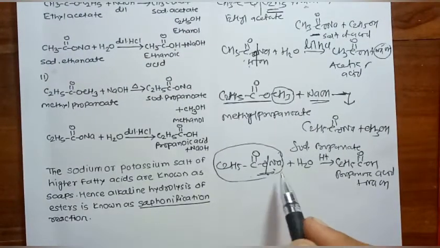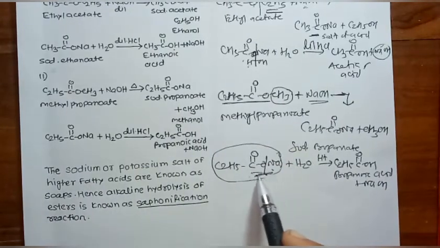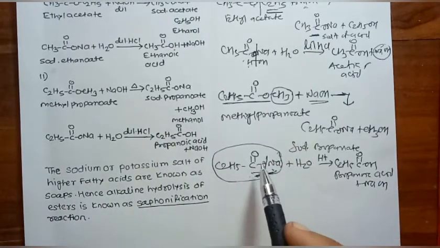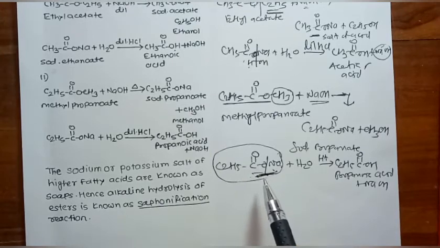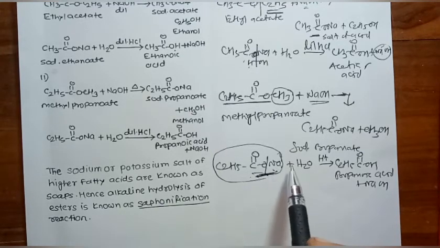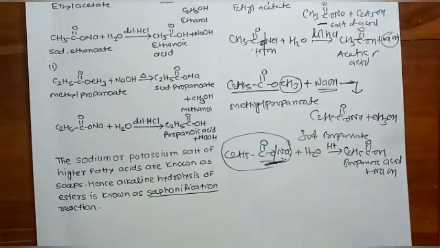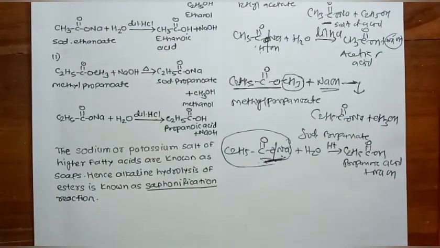For the formation of soap, we have to take higher fatty acids, and the salt of the acid formed is known as soap. Therefore this reaction is also known as saponification. Today we stop here. Thank you.